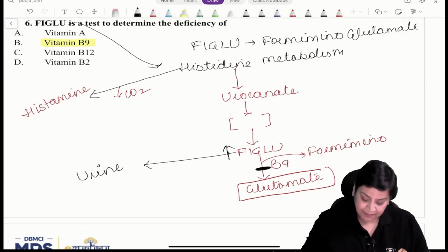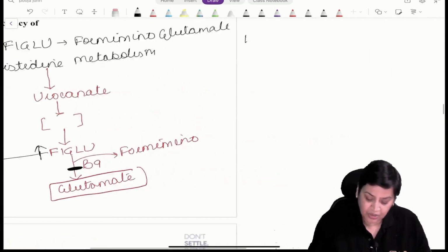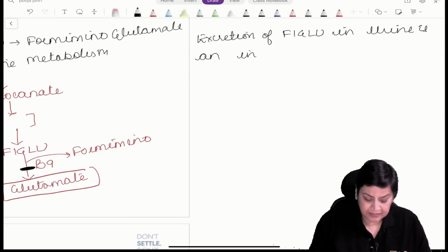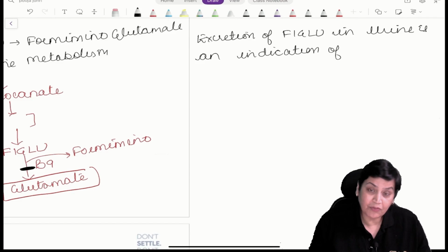So I can simply say that excretion of FIGLU in urine is an indication of B9 deficiency.